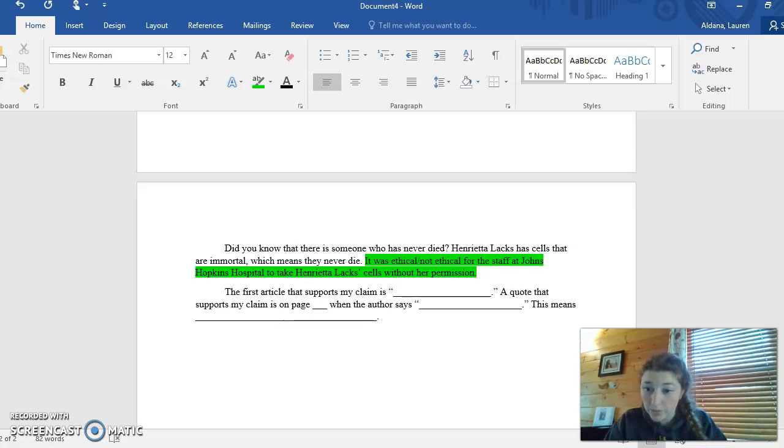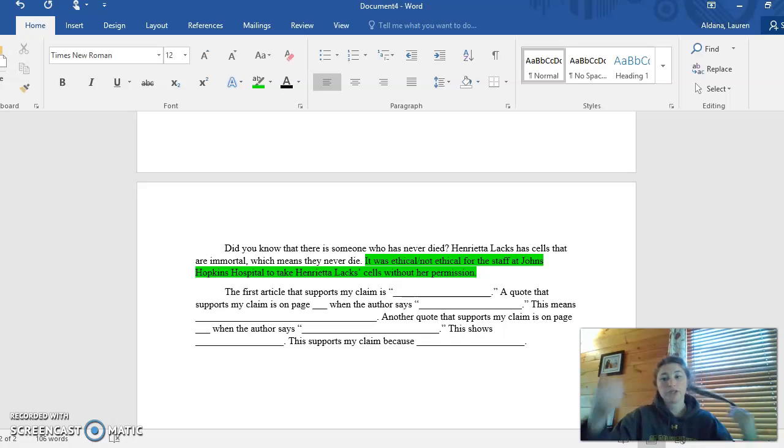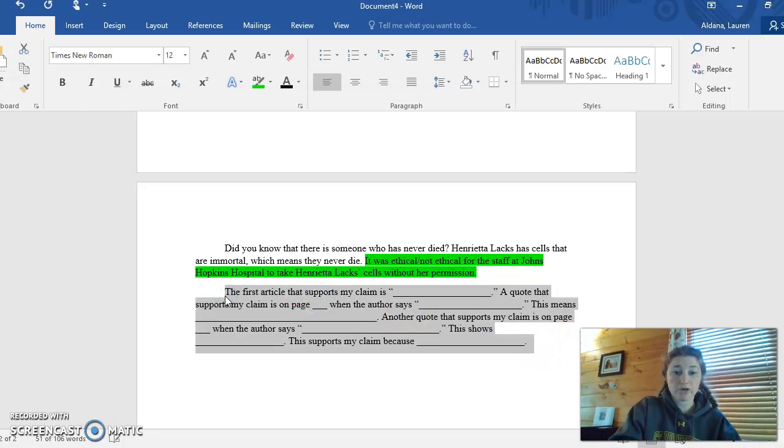And you're going to give me a second quote. So you could say, another quote that supports my claim is on page blank, when the author says blank. Okay, this shows blank. This supports my claim because, okay? So with the article, you're going to give me 2 quotes, explain both, and then tell me why that supports your claim. You're going to do that 3 times for 3 different articles.